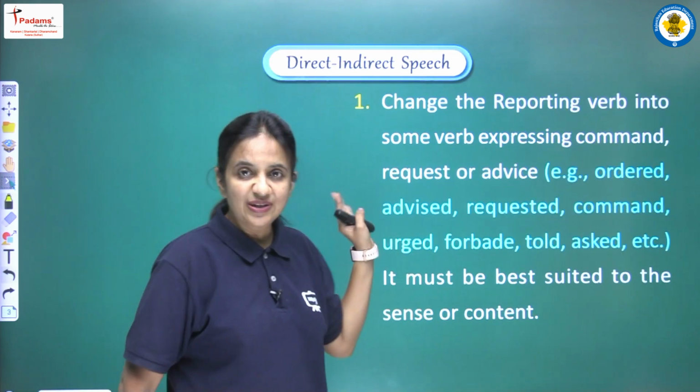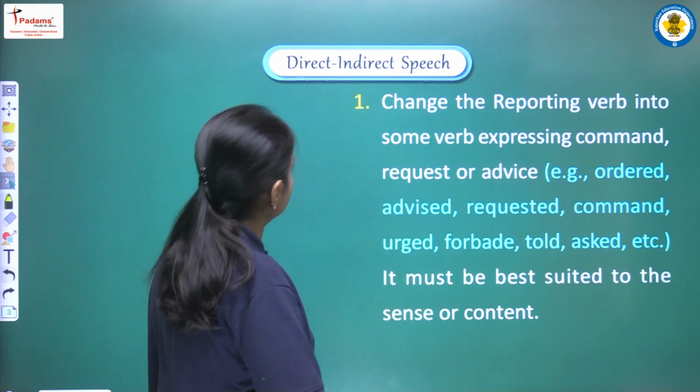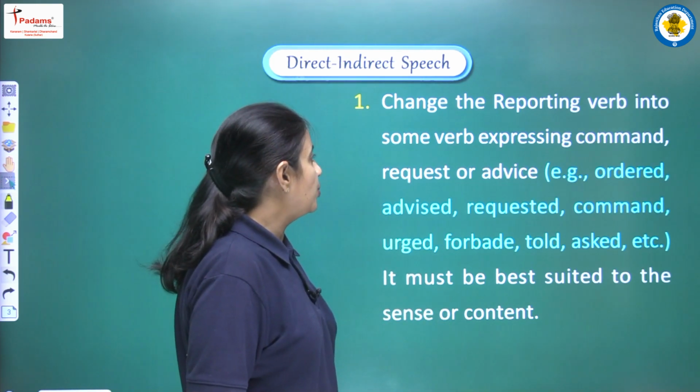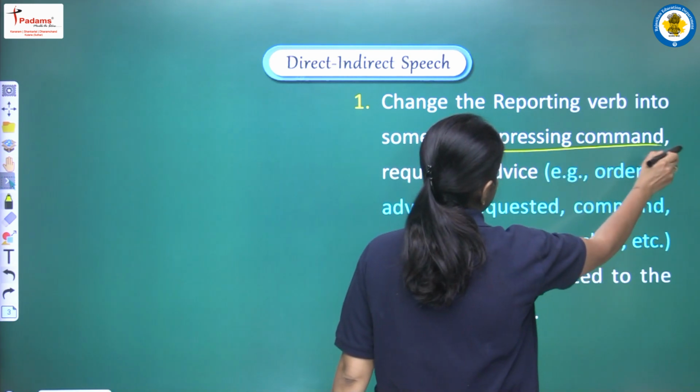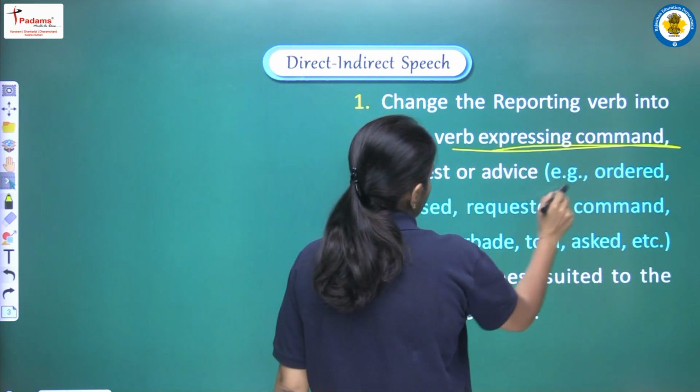So now let's see the rules related with imperative sentences. First of all, change the reporting verb into some verb expressing command, request or advice.